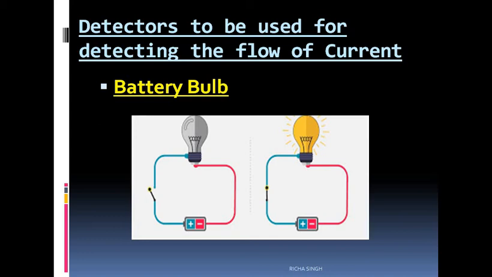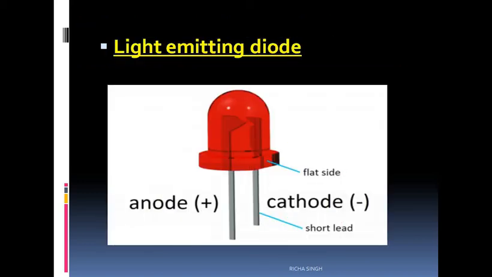But what will happen when the current flowing through the circuit is too weak? Then the bulb may not glow. So how will you be able to detect whether this particular circuit is complete or not? For such cases, we use a light emitting diode. It is also known as LED. It is an electronic device and it starts emitting light even if a very weak current flows through it.